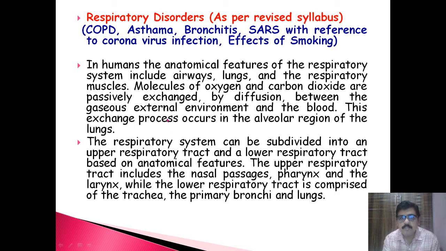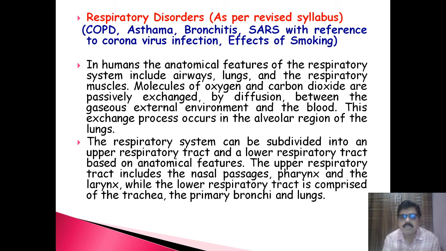This exchange of gases occurs in the alveoli region of the lungs. The respiratory system can be divided into two parts, the upper respiratory tract and the lower respiratory tract, based on its anatomical position or features.